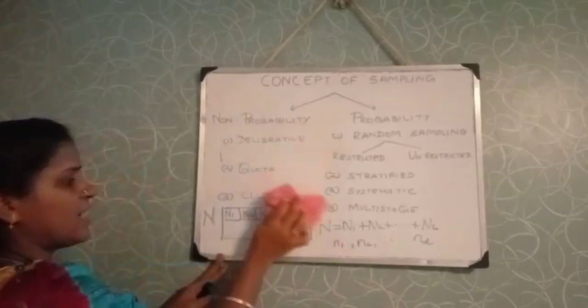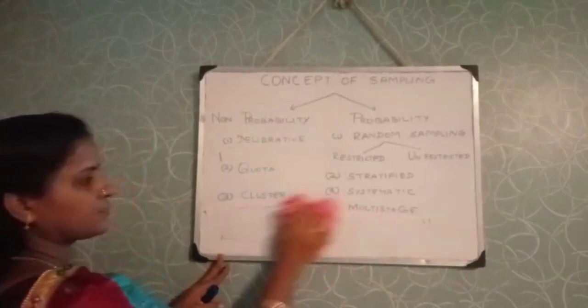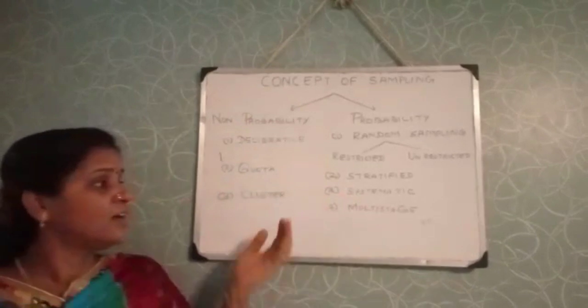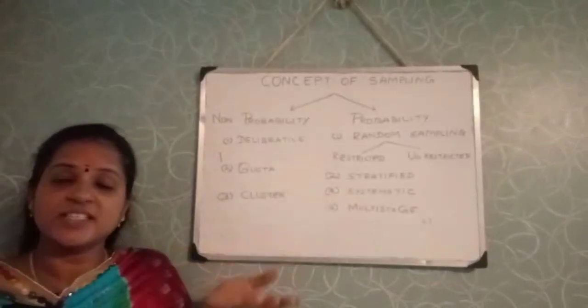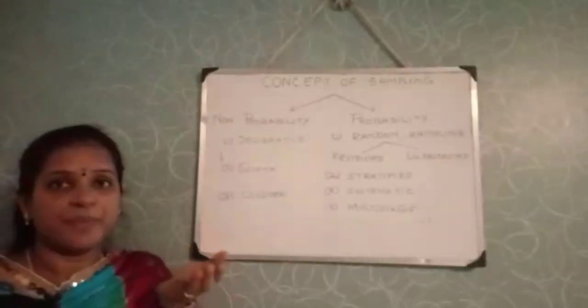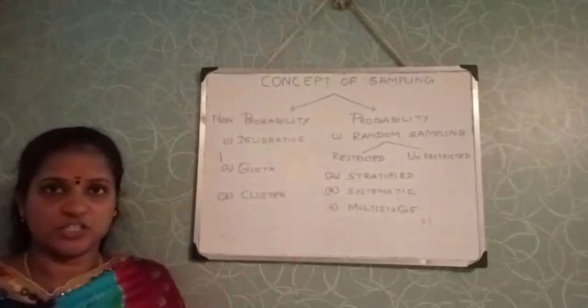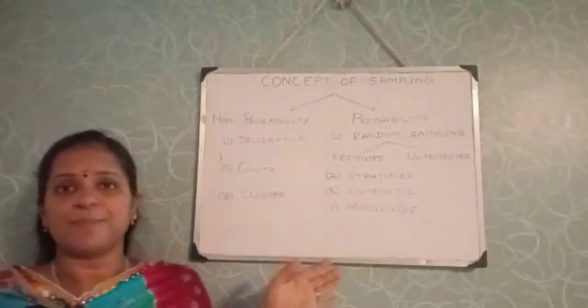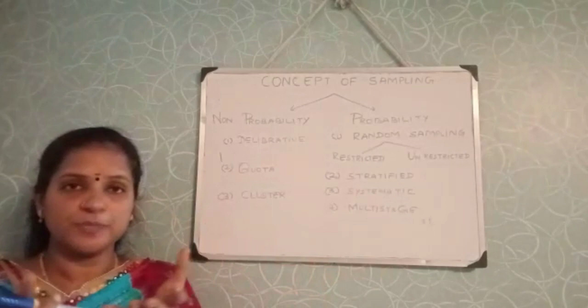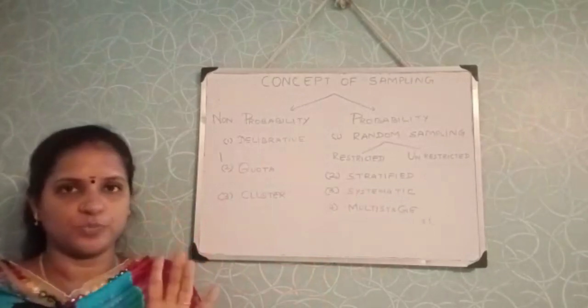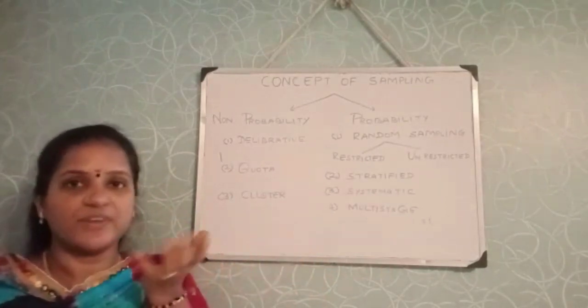Then we have multi-stage sampling. As the name suggests, the procedure of selecting the sample is step by step, or stage by stage. In this sampling, the entire population is first grouped as a single group; this is the first stage.